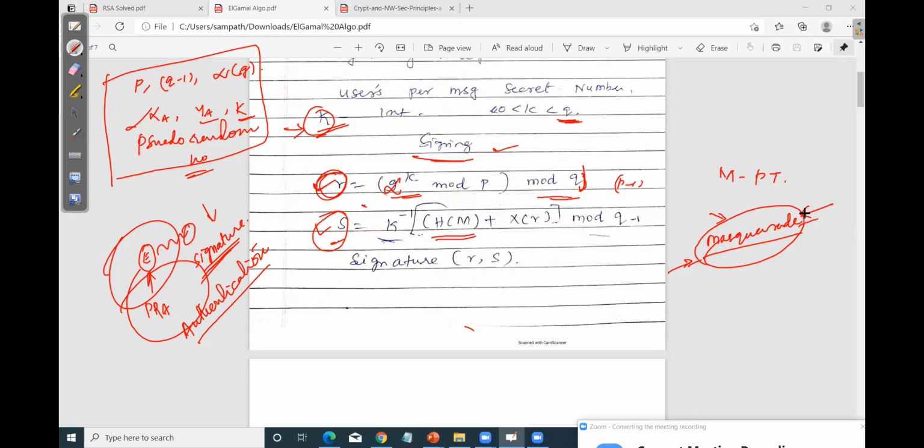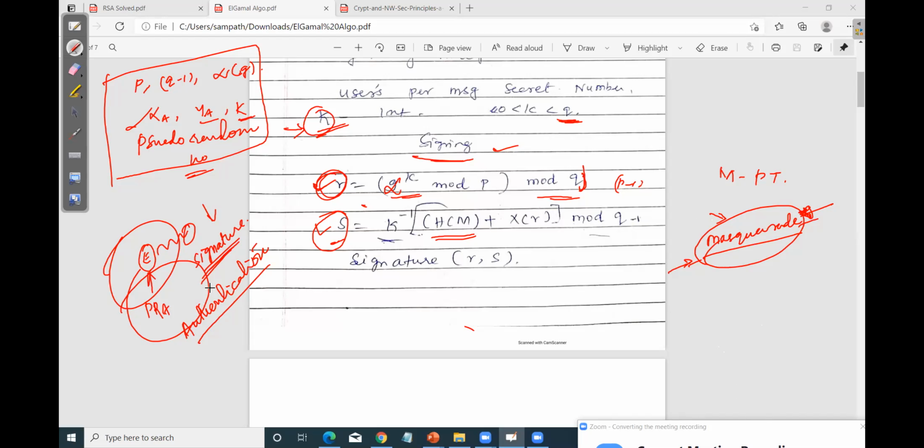How does it prove that? The entire data transmitted to the receiver has been encrypted using the sender's private key. So if the receiver wants to decrypt the data, he needs to use the sender's alternate key, which is the sender's public key. Then only the data will be decrypted. Otherwise, you will not get the actual information.